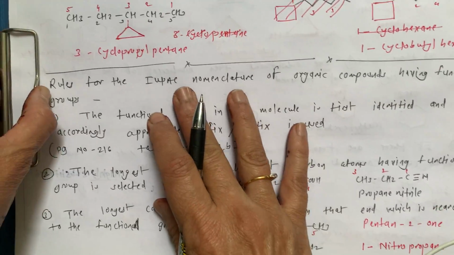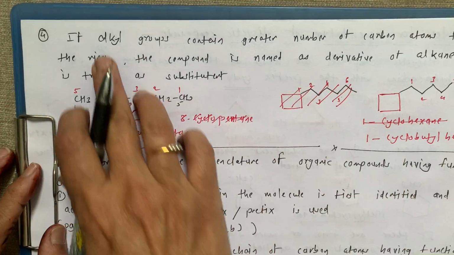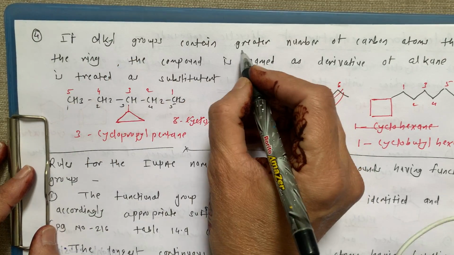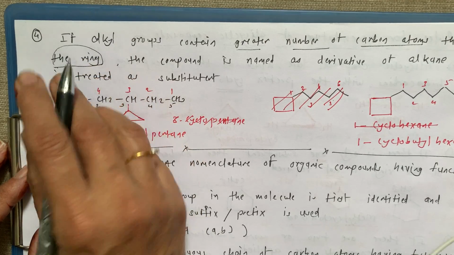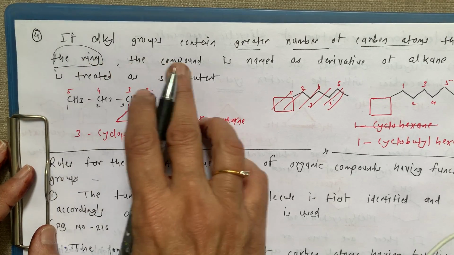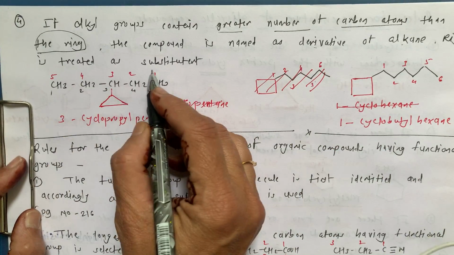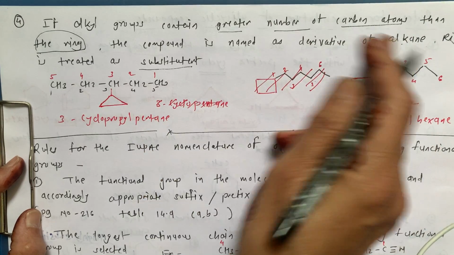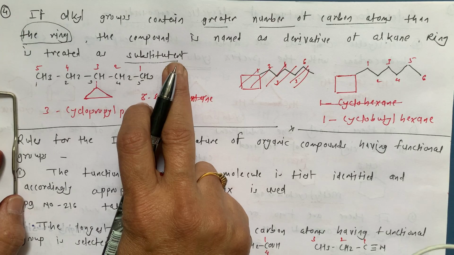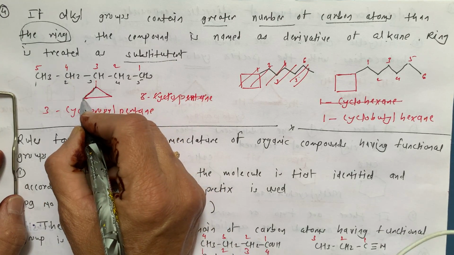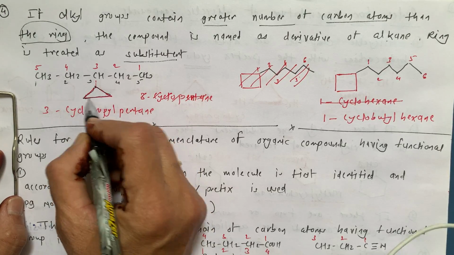The next rule in these alicyclic compounds is that if the alkyl group contains a greater number of carbon atoms than the ring, the compound is named as a derivative of alkane. The ring is treated as a substituent. So see, this is the ring, but how many carbon atoms in the ring? 1, 2, 3.